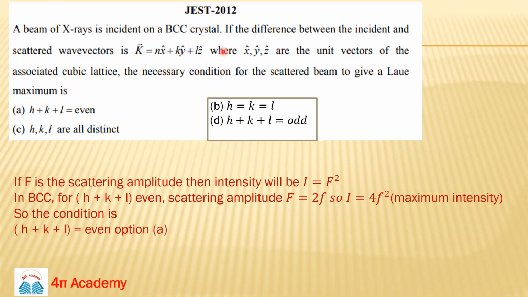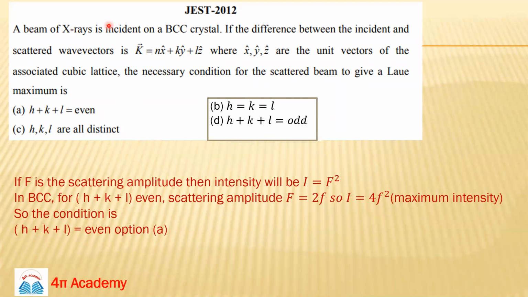So I think this question is very, very tricky. But if you are reading a problem, please read the whole problem. Also look at the options, because then you can immediately think that it should be like the selection rules in these different kinds of cubic lattices.